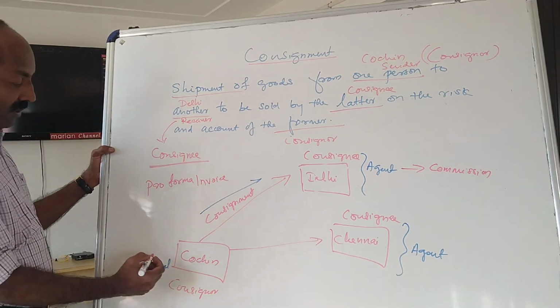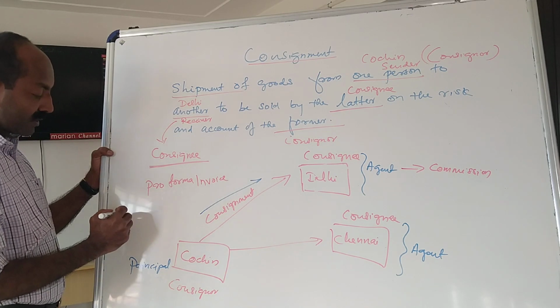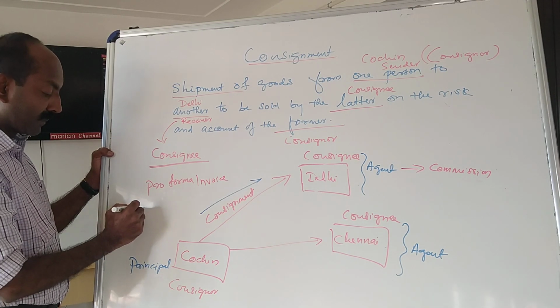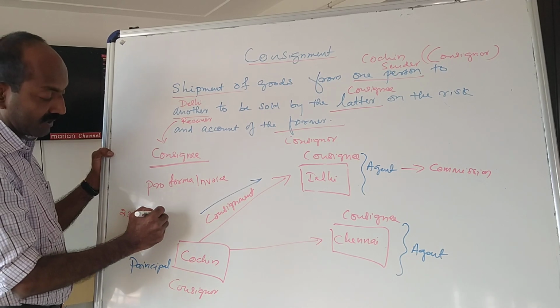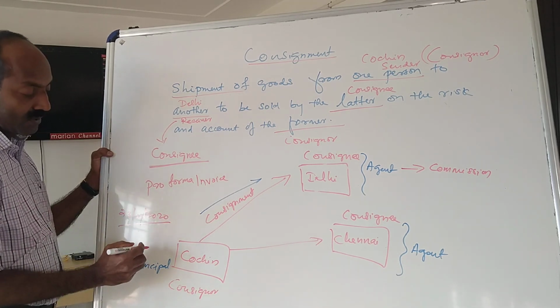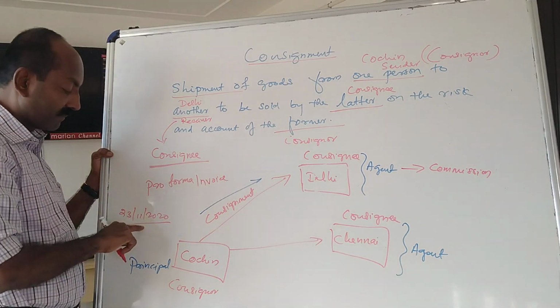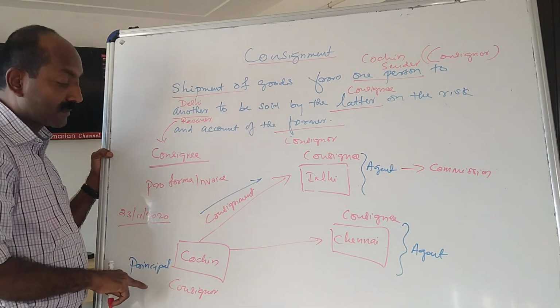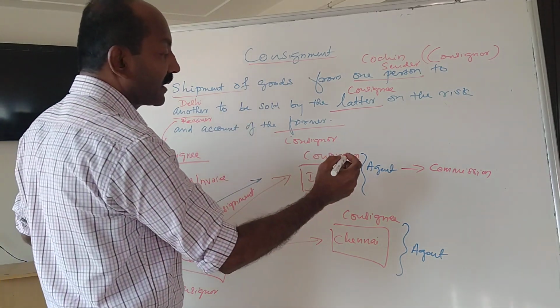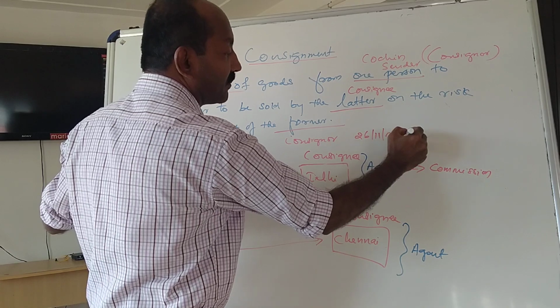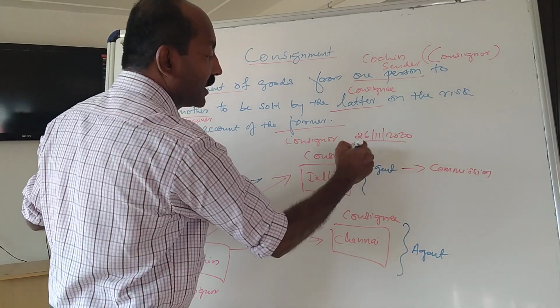Now, the shipment of the goods takes place on, let us see, 23rd November 2020. So, goods are dispatched from Cochin to Delhi. 23rd November it is being dispatched from Cochin, and let us assume that it reaches Delhi on 26/11/2020.